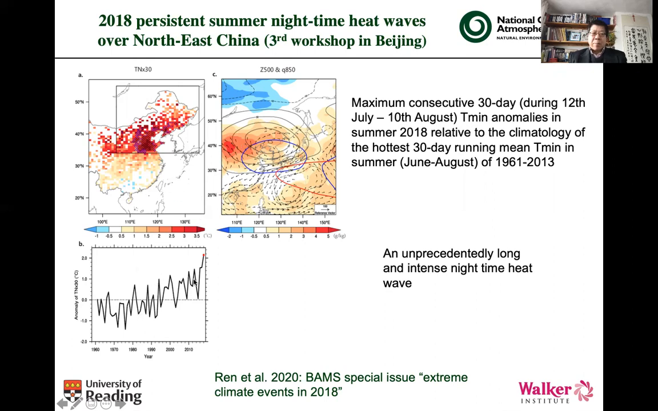And shown in the bottom left is a time series of the 30-day running mean of T maximum. And you can see, for example, during the last 50 years, there is an increasing trend of the temperature anomalies, and also for the 2018 event, it shows a record high, with 30-day running mean temperature anomalies above, for example, 2 degrees relative to climatology. And note this event is a very long-lasting event, for example, a 30-day running event.